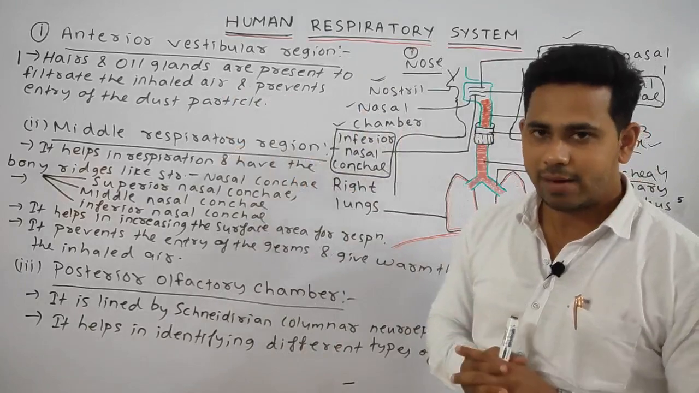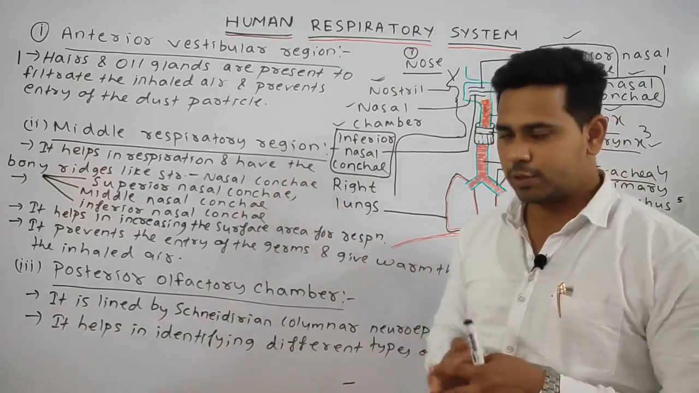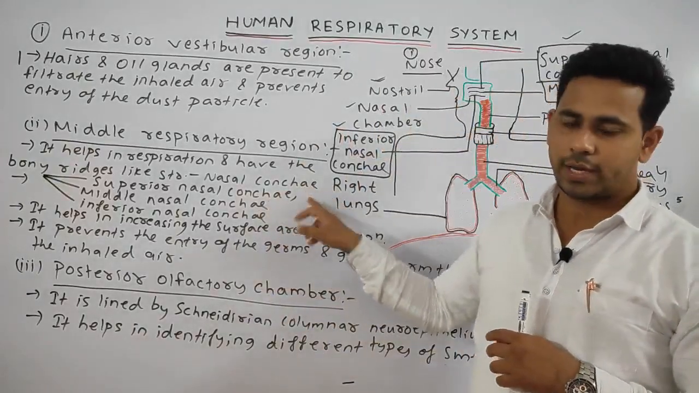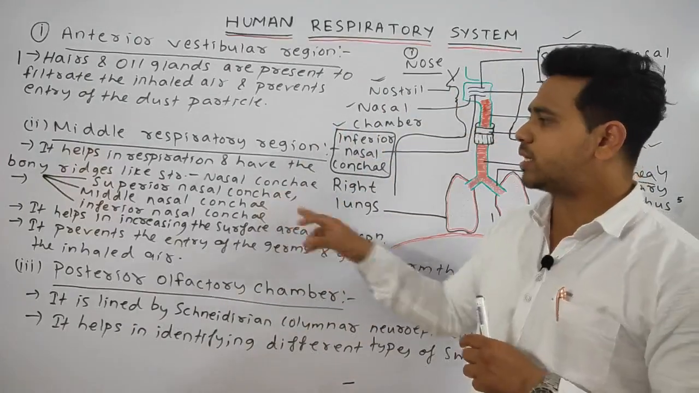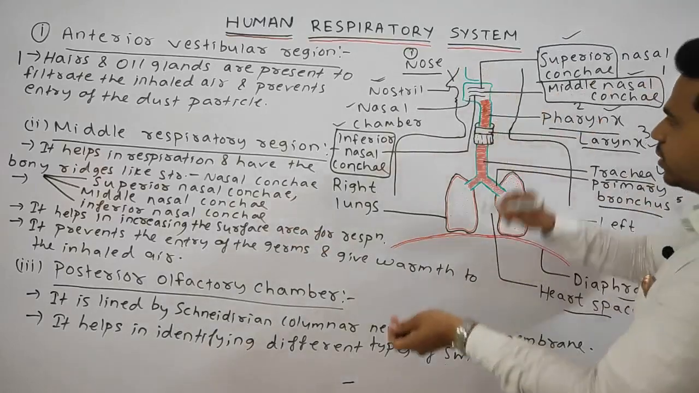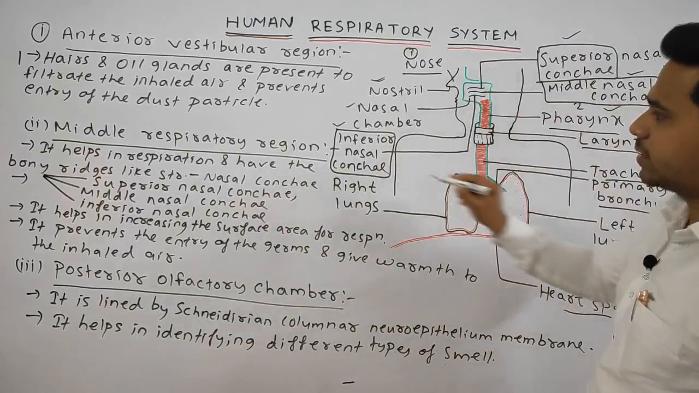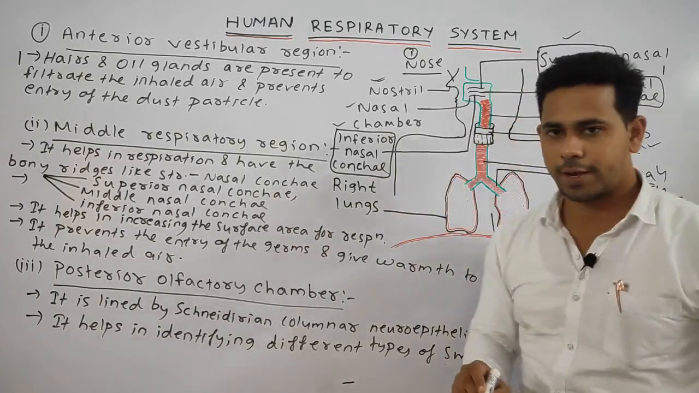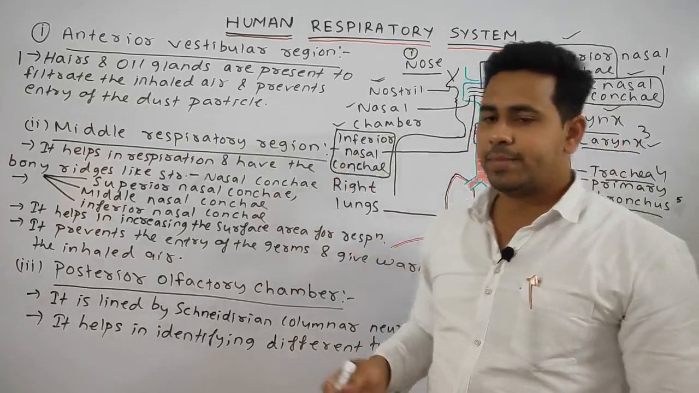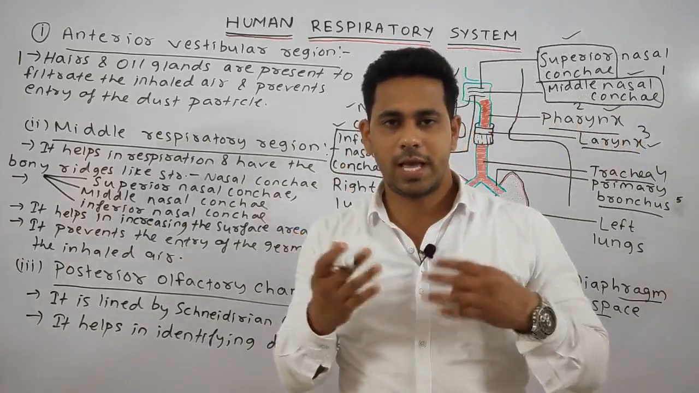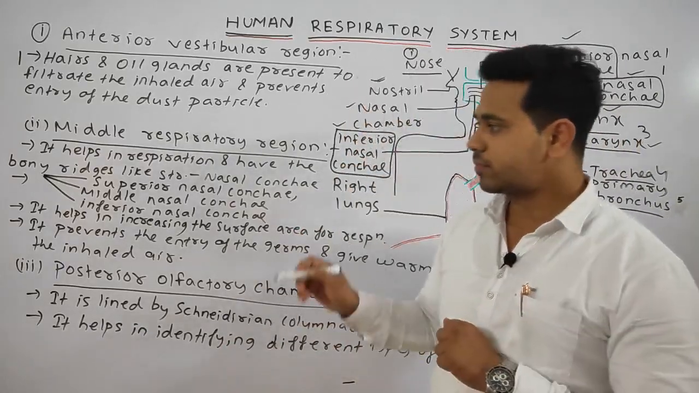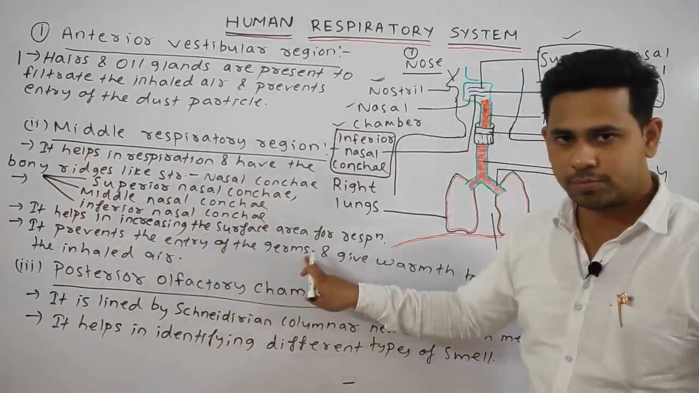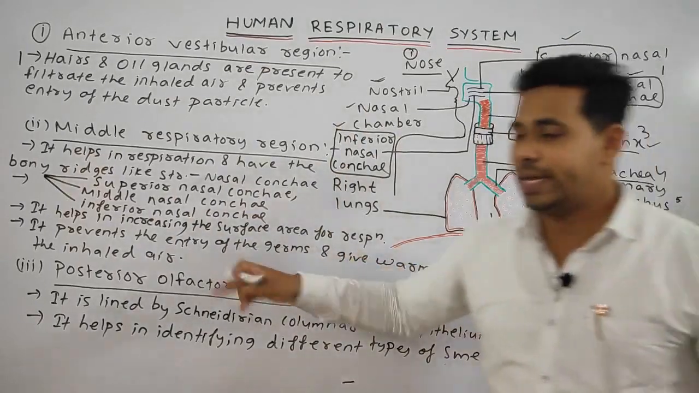The middle respiratory region helps in respiration and has bony ridges, meaning separation-like segments, called the nasal conchae. They are of three types: superior nasal conchae, middle nasal conchae, and inferior nasal conchae. What do they do? The nasal conchae basically help in increasing the surface area for respiration. What is the main function of the respiratory region? It helps to prevent the entry of germs and also gives warmth to the inhaled air.